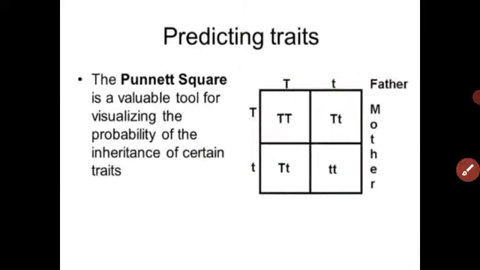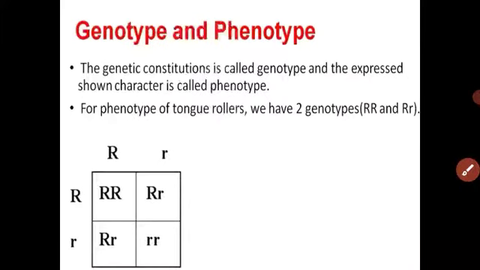Got it, student? What are the genes? What are the alleles? Understood? Let me see, I told you the tongue rolling example. Father can roll the tongue, mother cannot roll her tongue. And their offspring,